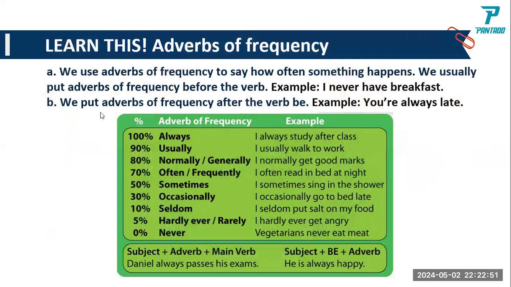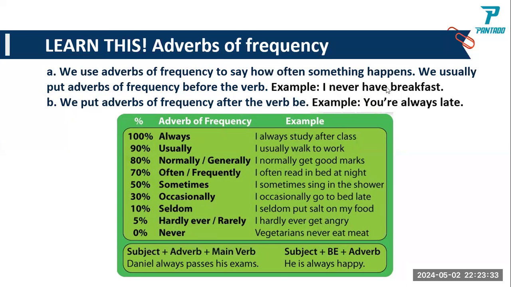Okay, look at this one. This is adverb of frequency. We use adverbs of frequency to say how often something happens. We have here different adverbs of frequency, that is, I never have breakfast. I never have. We put adverbs of frequency before the verb. So this is the adverb of frequency.